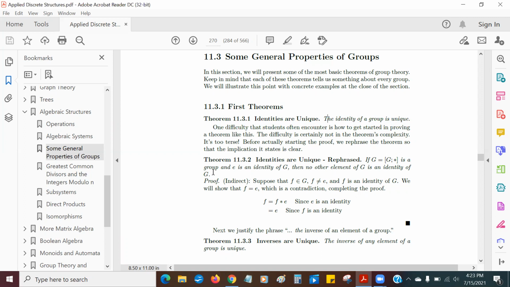So here we're going to rephrase it. This is very important that we do the rephrasing. And we're rephrasing it just in a way that's going to be more specific.